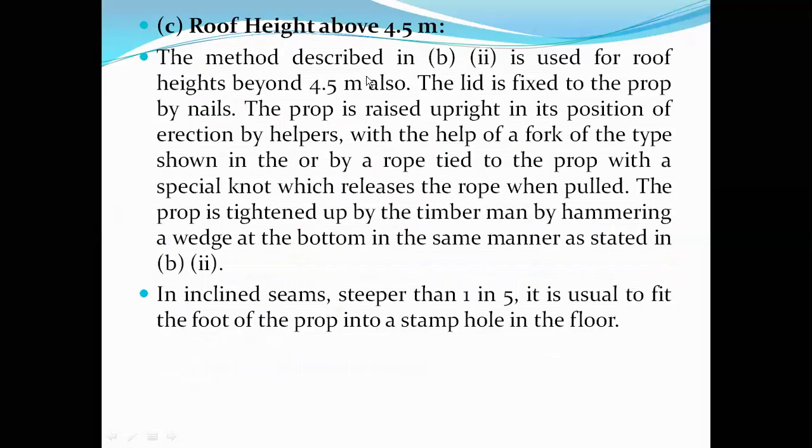Next, roof height above 4.5 meters. The method we discussed earlier can also be used in the case of roof heights beyond 4.5 meters. The lid is fixed to the prop by nails. The prop is raised upright into its position of erection by helpers, with the help of a fork of the type shown, or by a rope tied to the prop with a special knot, which releases the rope when pulled. The prop has to be tightened up. Instead of hammering, it will be pulled by tightening a rope. It is tightened up by the timberman by hammering and wedged at the bottom in the same manner as stated.